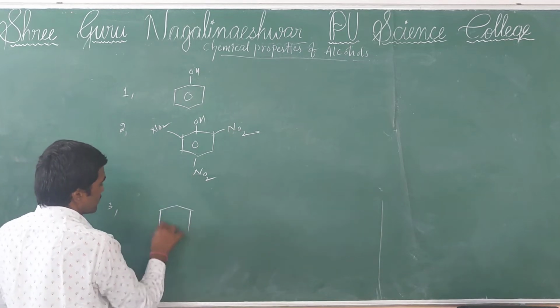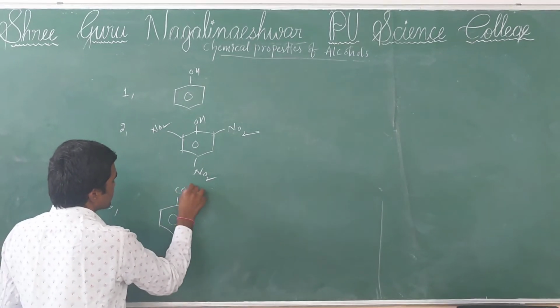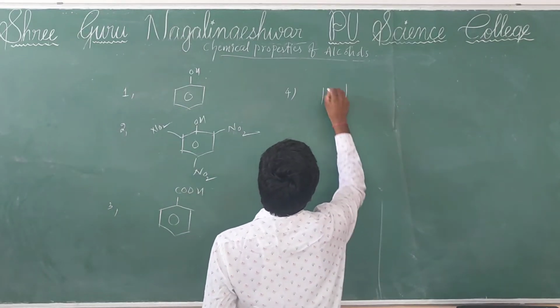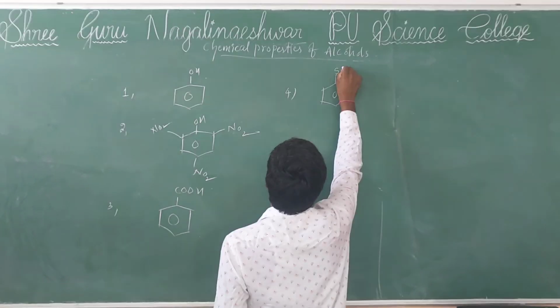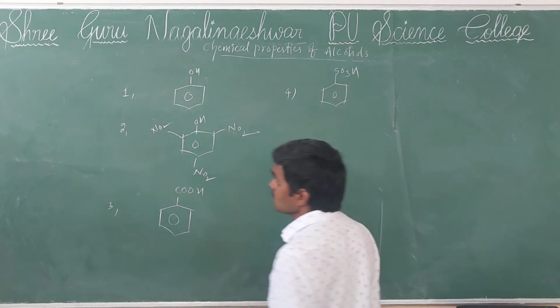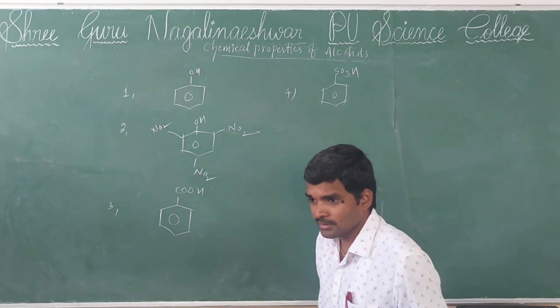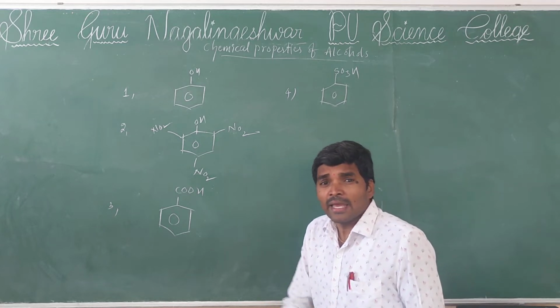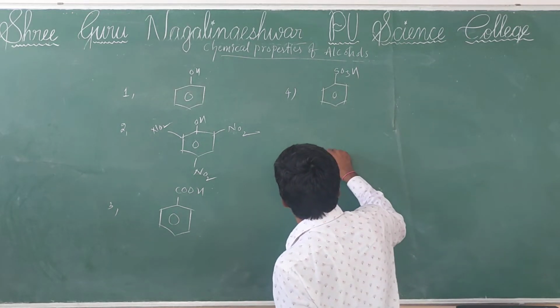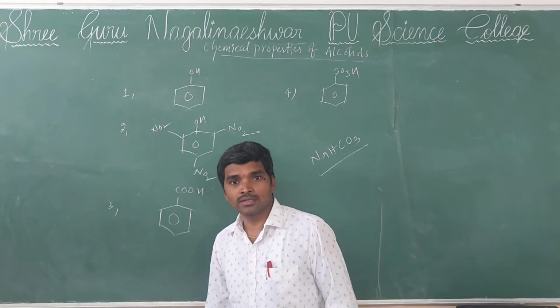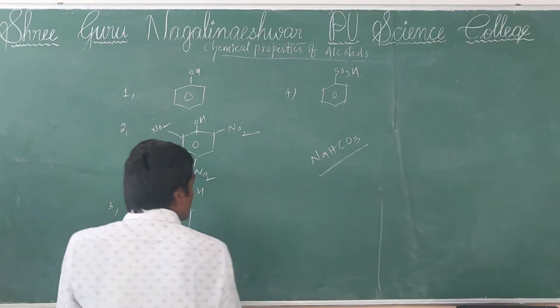Third one, benzoic acid, and fourth one, benzene sulfonic acid. Once they ask about this question, in the given four options, which of the following is insoluble in sodium bicarbonate? See, which of the following is insoluble in sodium bicarbonate?